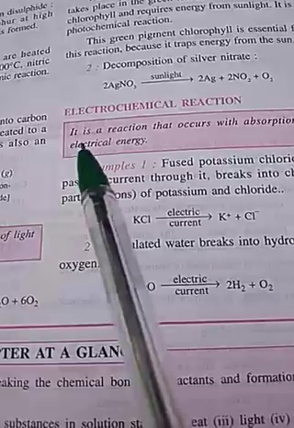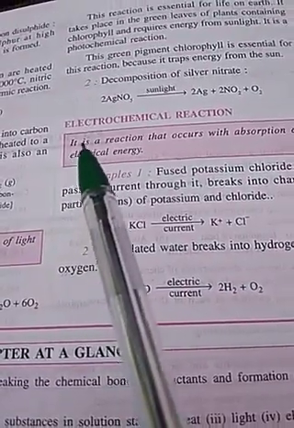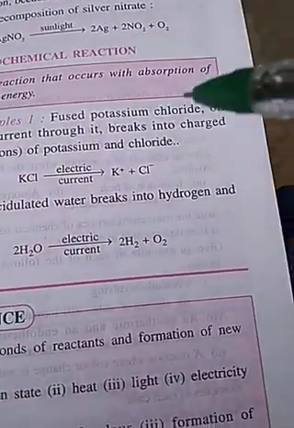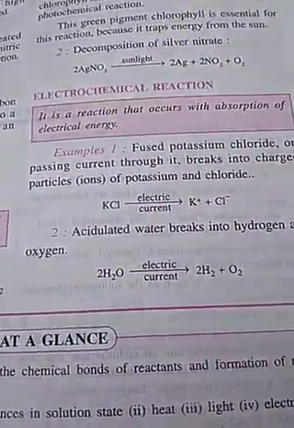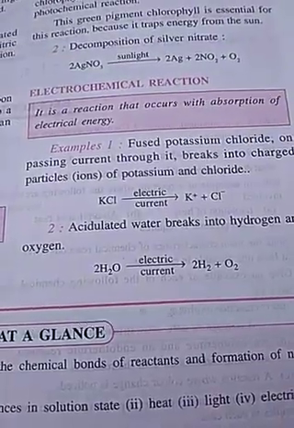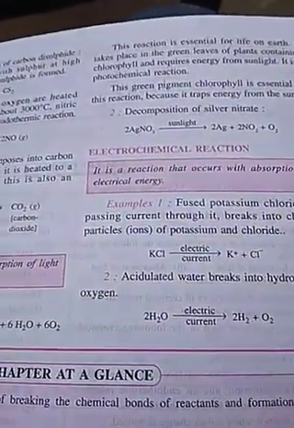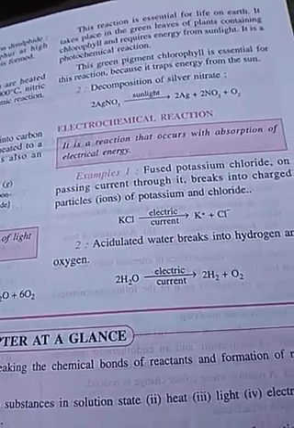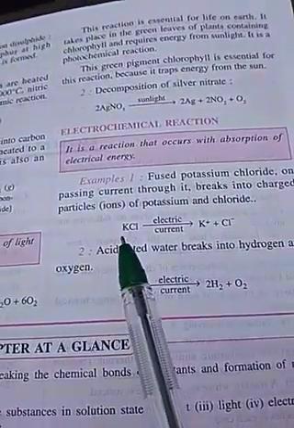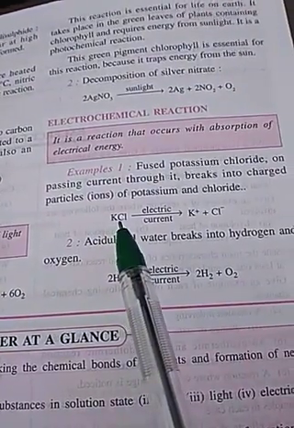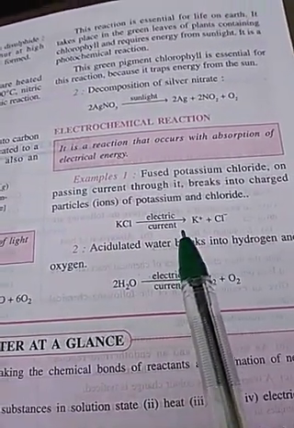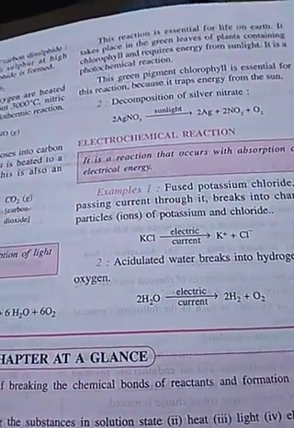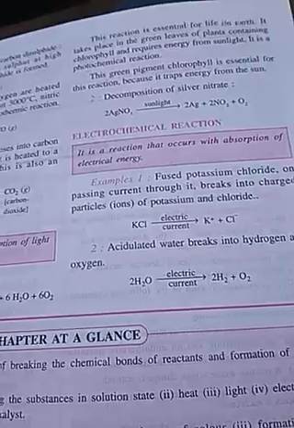So for now we will have a very simple definition for this reaction. It is a reaction that occurs with the absorption of electrical energy, meaning the chemical reaction which takes place in the presence of electrical energy is called an electrochemical reaction. Here when an electric current is passed through potassium chloride, it dissociates to form potassium ion and chloride ion.